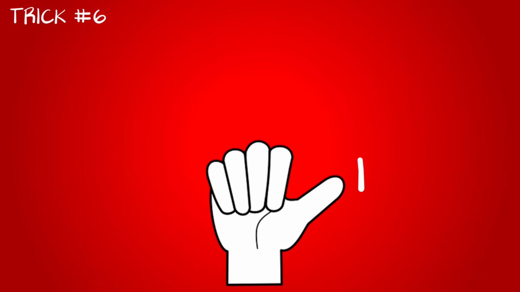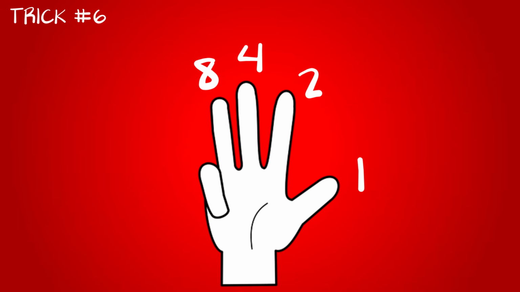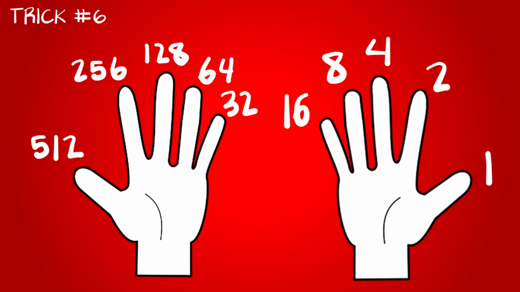Trick number 6. Binary counting. Let your thumb be 1, pointer be 2, middle finger be 4, ring finger be 8, and pinky be 16. Then using any combination of fingers will allow you to count all the way to 31 on one hand. If you include your other hand, you can count to 1023.